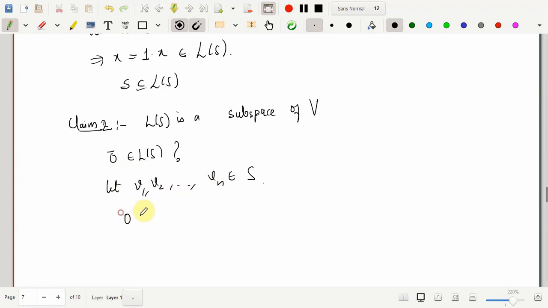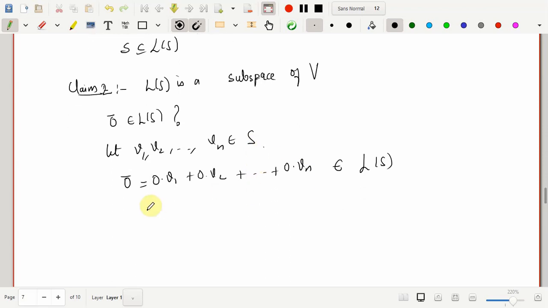Very simple. You just take the scalars corresponding to each of these vectors to be equal to 0, and therefore the zero vector can be written as a linear combination of any finite vectors of S. So we can write this as 0 into v1 plus 0 into v2, where this 0 is a real value and this 0 vector is a vector in V, and this goes on till 0 into vn. So this belongs to the linear span of S, as v1, v2 dot vn are finite vectors in S. So that proves the first part.